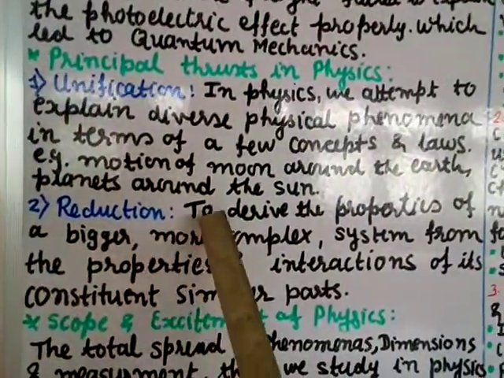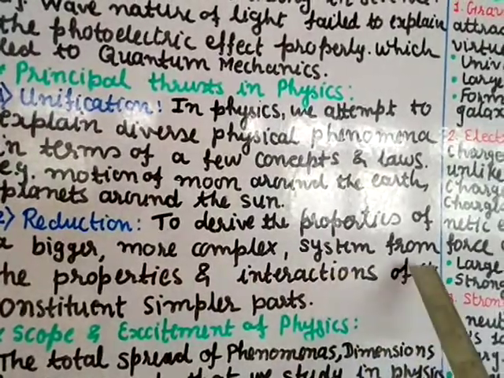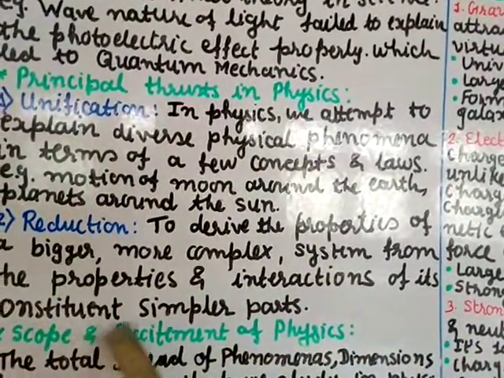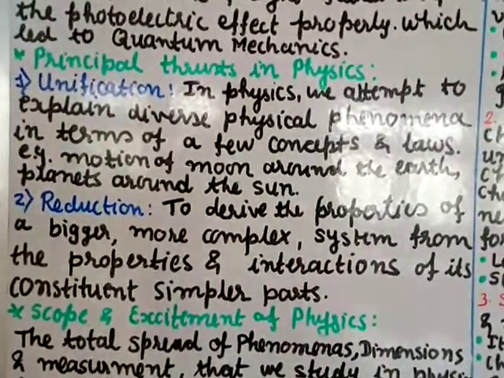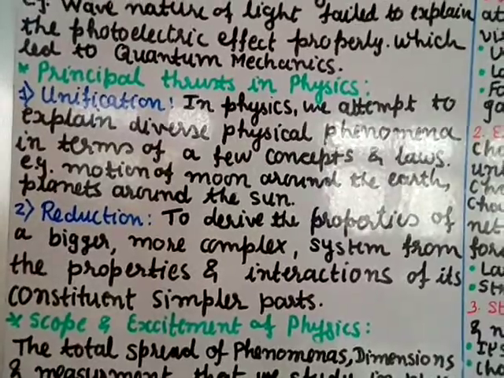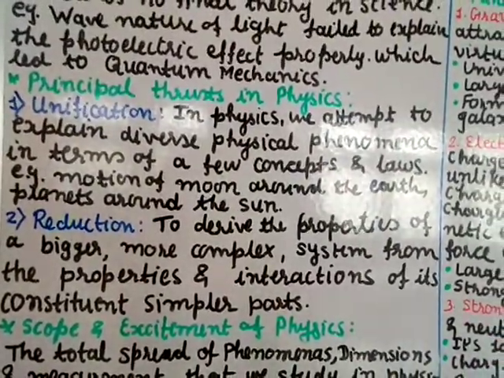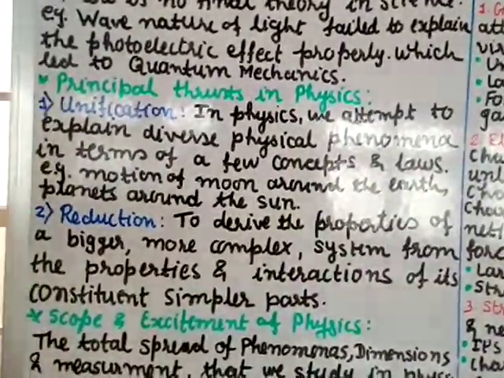And reduction is to derive the properties of a bigger, more complex system from the properties and interactions of its constituent simpler parts. So this means we break any bigger or complex system into smaller parts and study that. Not the total, but we break it into small parts and study it.